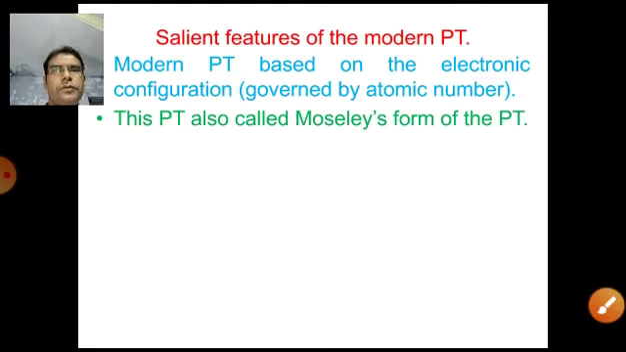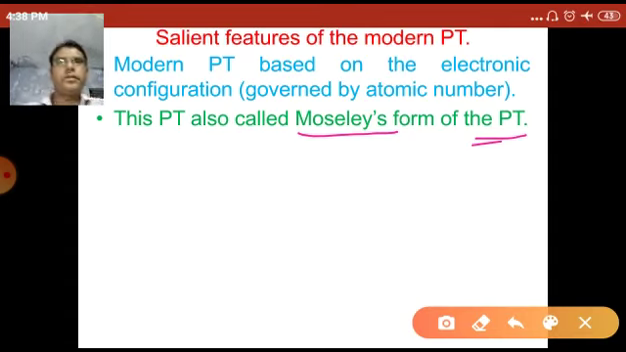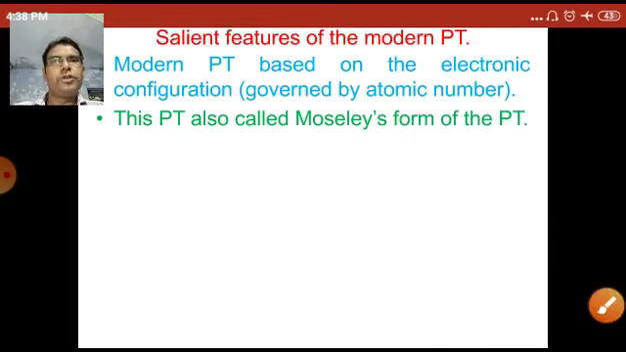Now the second feature: this periodic table is also called the Moseley form of the periodic table, because Moseley gave the concept of atomic numbers rather than atomic mass for the arrangement of elements in the periodic table. So the modern periodic table is also called the Moseley form of the periodic table.